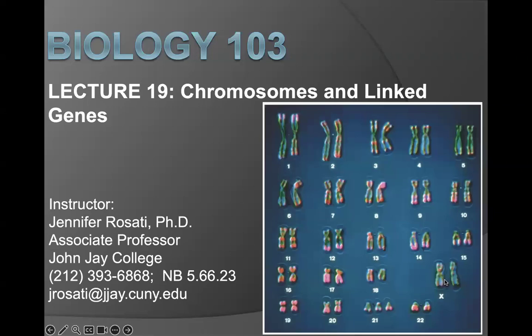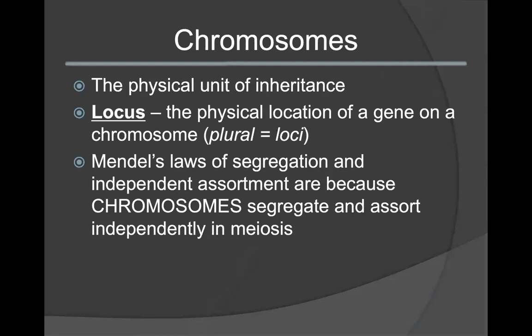Welcome to Lecture 19, where we will go over chromosomes and linked genes. Chromosomes are considered to be the base physical unit of inheritance. This is what is passed on from parent to offspring. The locus refers to the location on a chromosome where a gene is actually located.